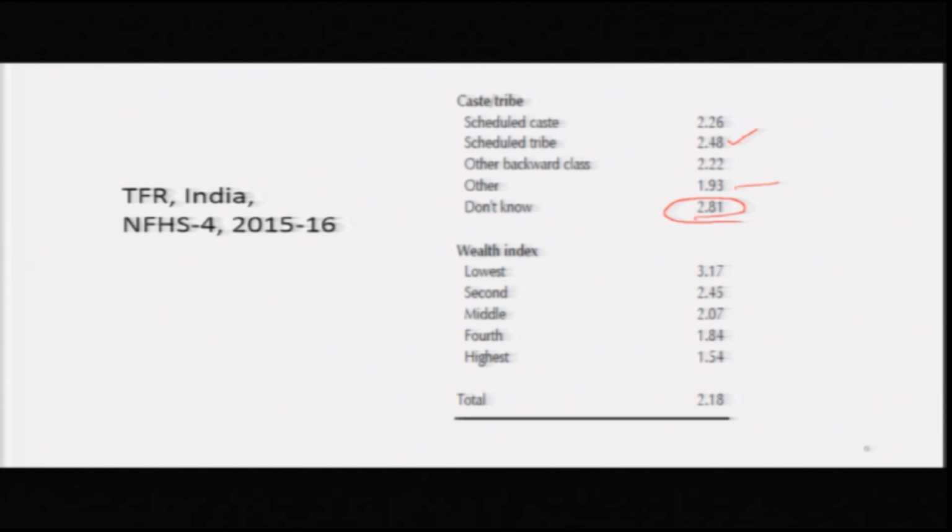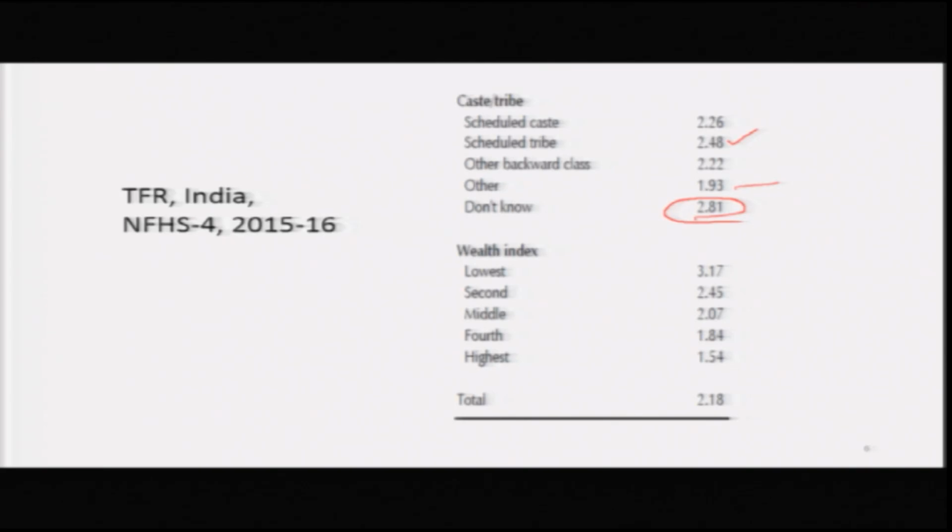NFHS has divided the population of households according to wealth index, and again the differences are very clear. If you go by wealth index, take the lowest to be the poorest people and the highest wealth index to be those who have the highest income, although wealth is not defined as income alone. Wealth is based on a number of characteristics pertaining to the household.